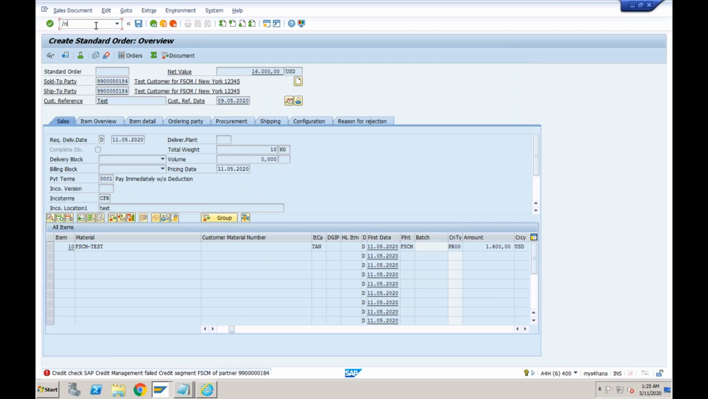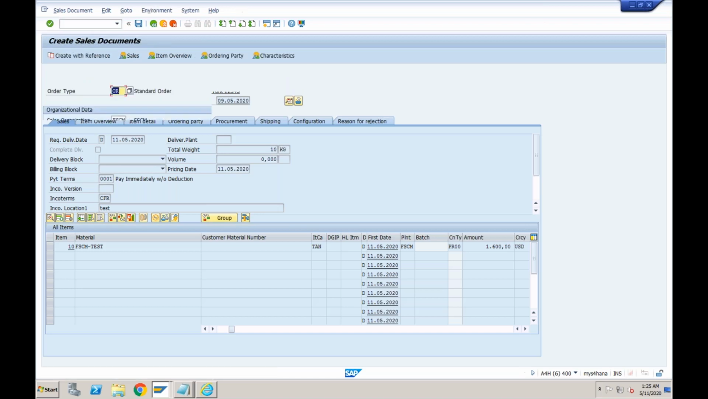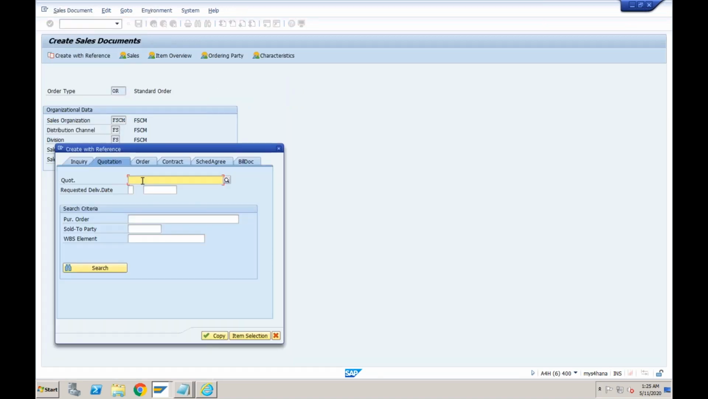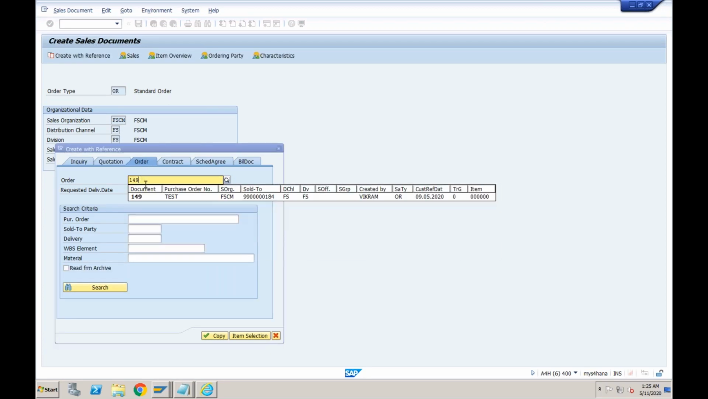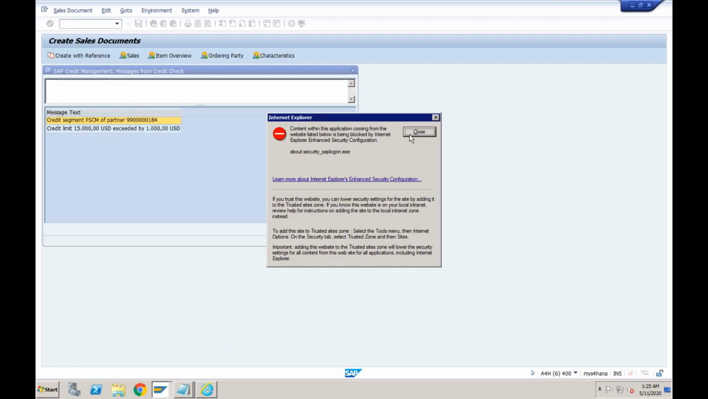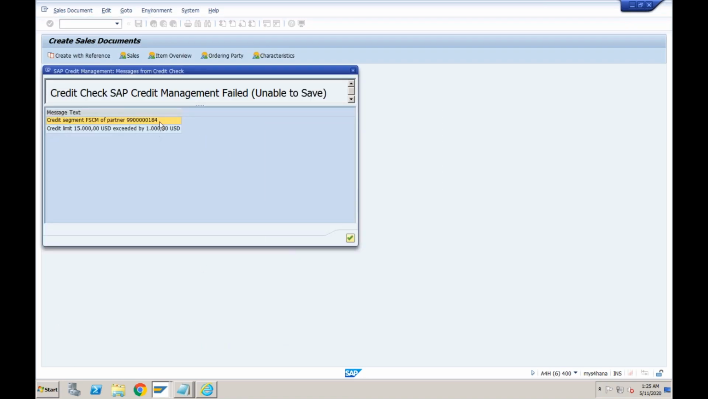Okay, this is very important to understand. That is the reason I'm going again and again. Or maybe instead of creating, I can just copy. It will work in the same way. So create with reference. I will copy from order number 149. Okay, let's try to copy it. See, currently it is showing 1000. It should not show 1000.